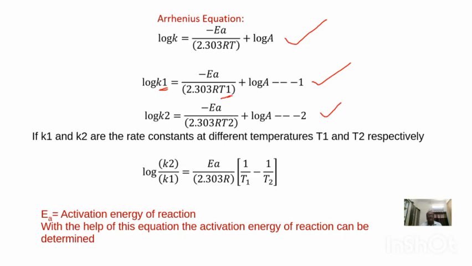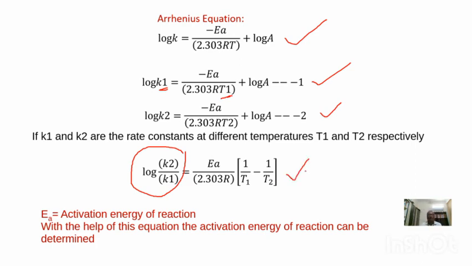If you subtract equation 1 from equation 2, we get log K2 minus log K1, which is log K2 by K1. We get log K2 by K1 is equal to Ea by 2.303 R into (1 by T1 minus 1 by T2).